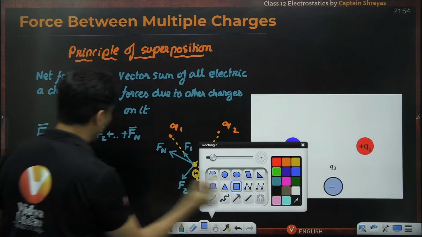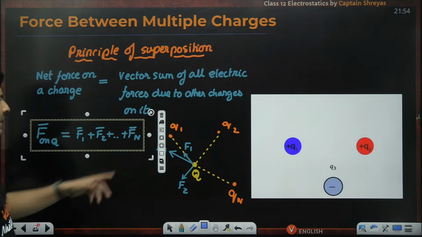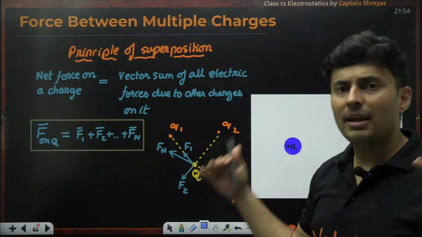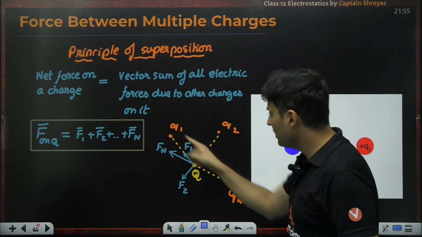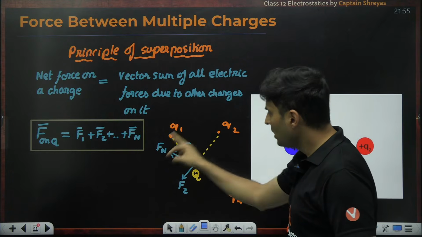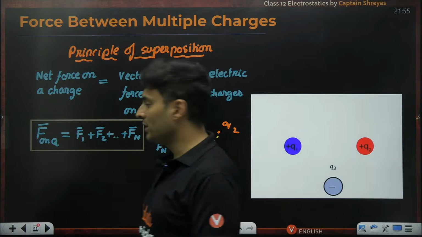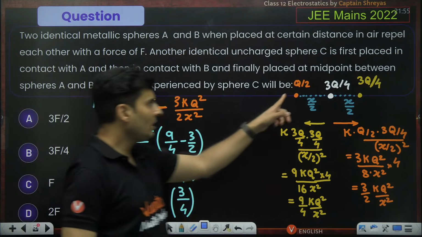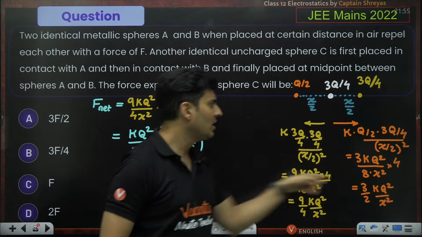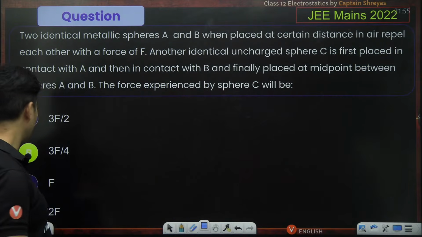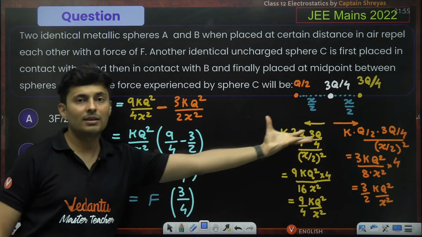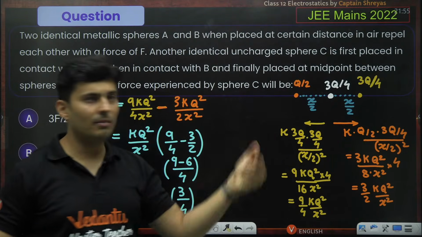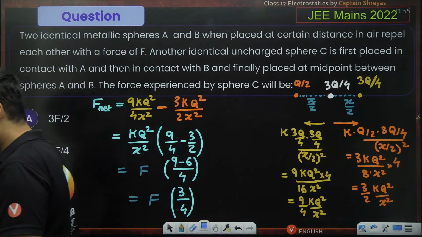That is exactly what the superposition principle is. When you have more than one charge around you, every charge will apply its own force. This will pull, this will push, this will pull, this will push. The net force will be the vector sum of all these forces. That is exactly what we did here. This charge pushed, this charge also pushed. The net force was right over here, the vector sum of both of them. Because they were opposite, we had to subtract their magnitudes. Is that clear?